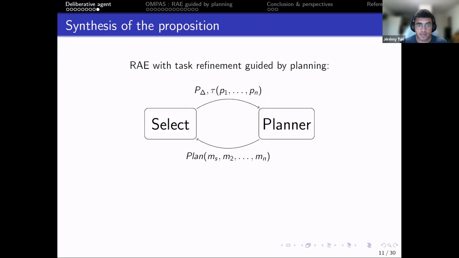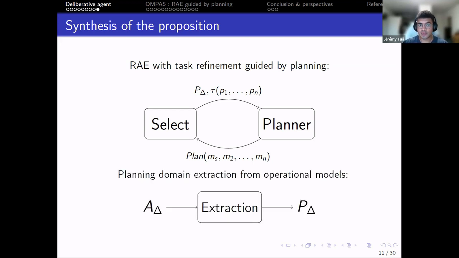To synthesize the high-level proposition, we propose here a refinement acting engine with a task refinement guided by planning. So the select algorithm can call the planner that will return a plan with the whole hierarchy refined and the selected method for the high-level task.